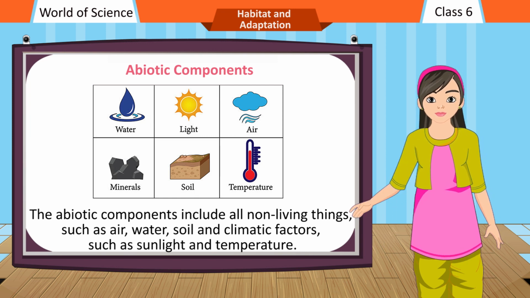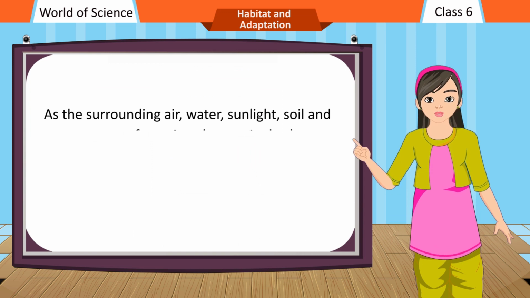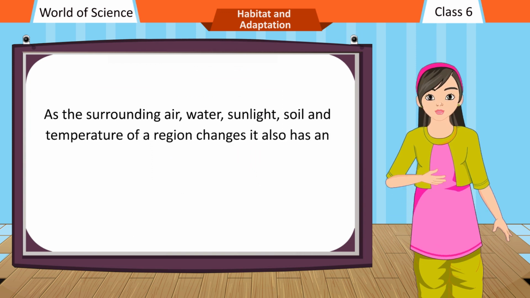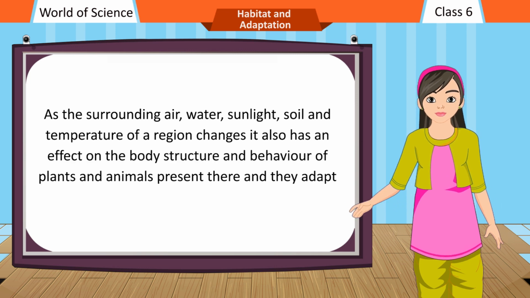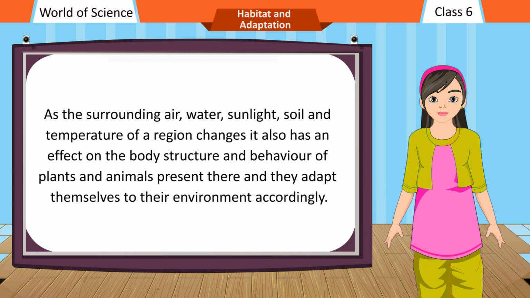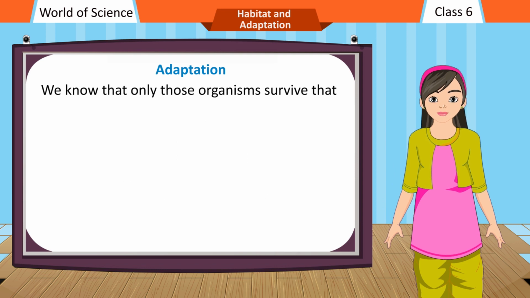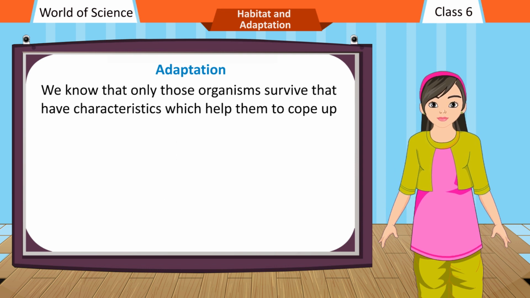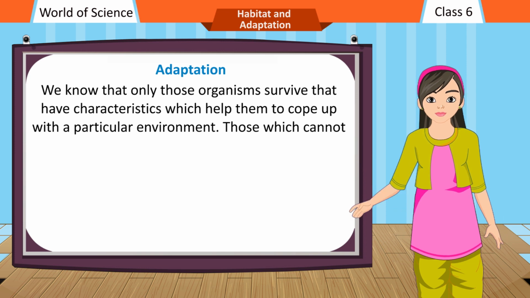As the surrounding air, water, sunlight, soil and temperature of a region change, it also has an effect on the body structure and behavior of plants and animals present there, and they adapt themselves to their environment accordingly. Adaptation. We know that only those organisms survive that have characteristics which help them to cope up with a particular environment.